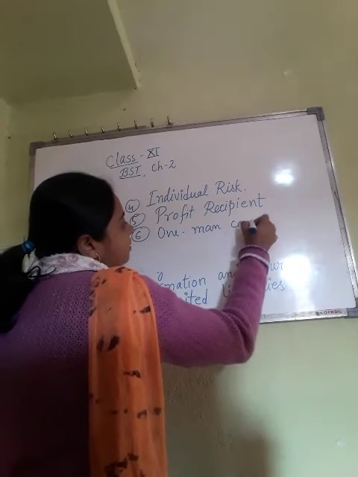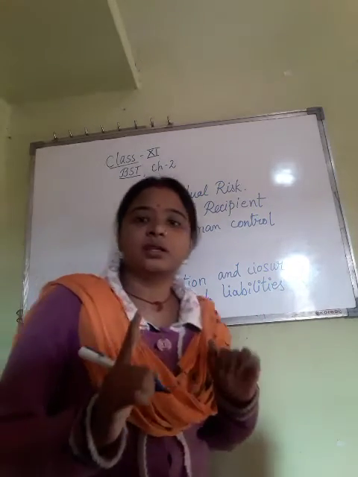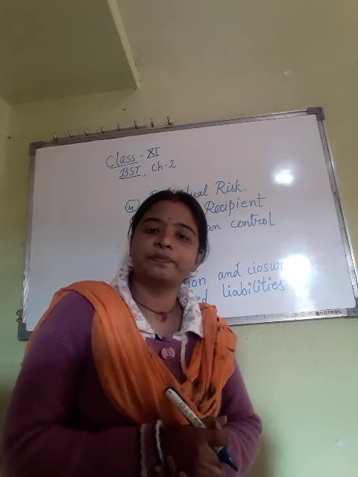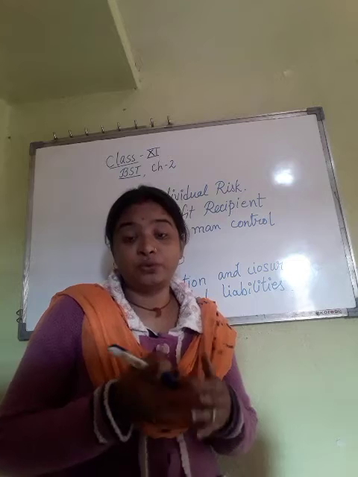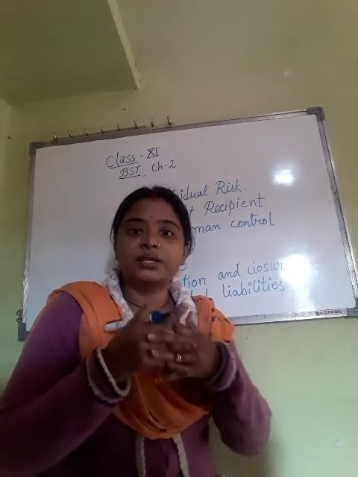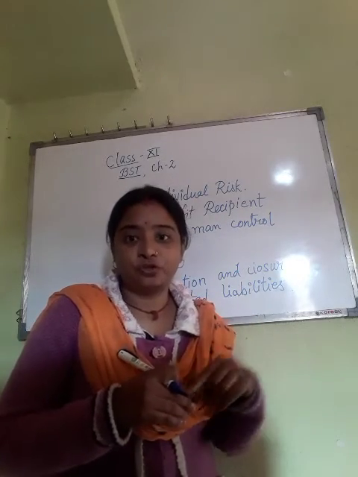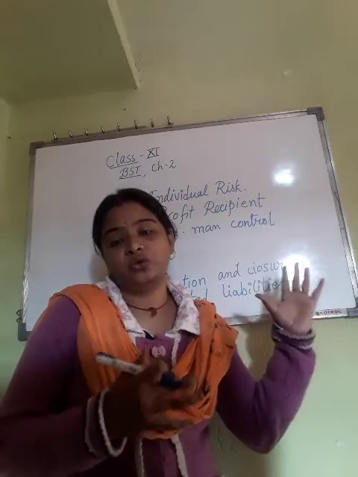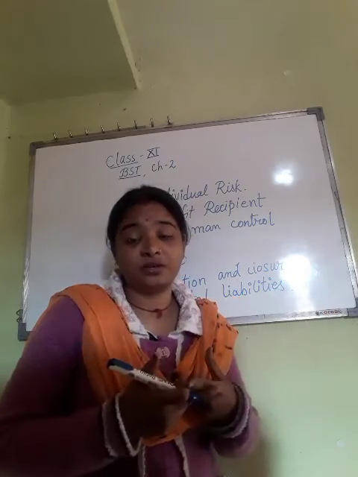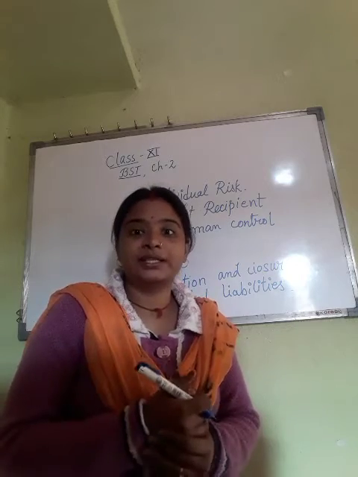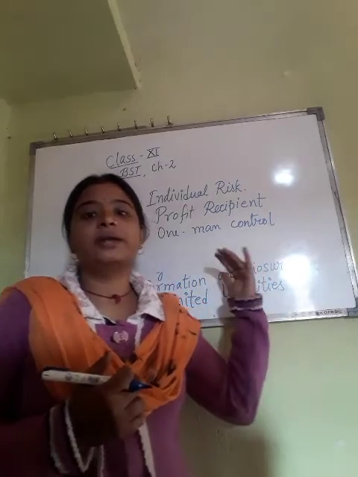Of course, if it is a sole proprietorship, if there is only one person, the control will be in the hand of one person only. The individual person who is the owner of the business is the only controller of the whole business. So the business is in one hand. That's why we can say this is a one man control business. Nobody else can control this business. Nobody else can instruct. Nobody else can interrupt. Nobody else can ask for any profit, ask for anything. So the whole business is one man control.